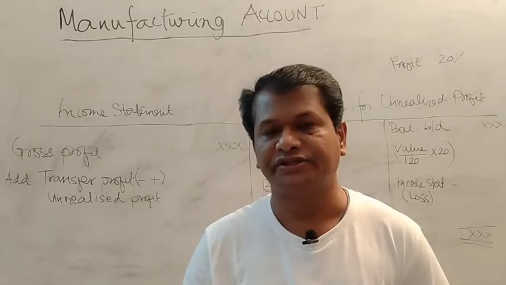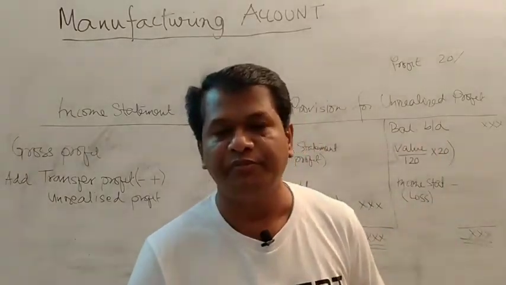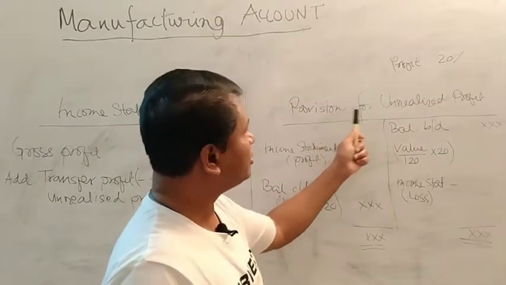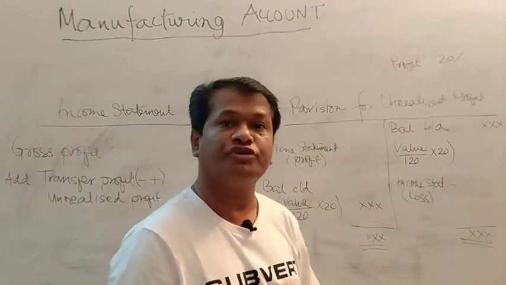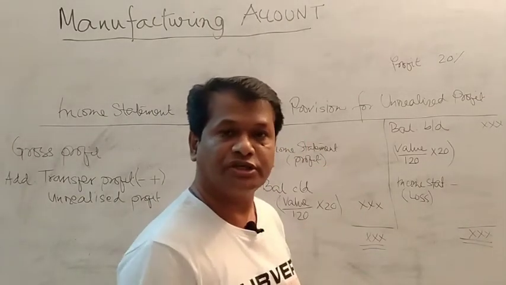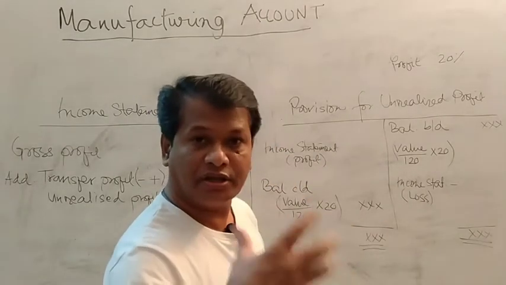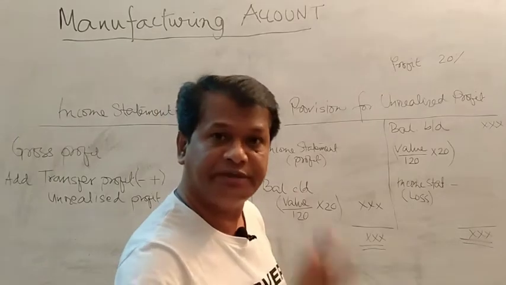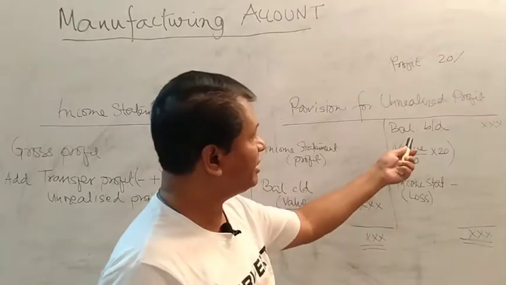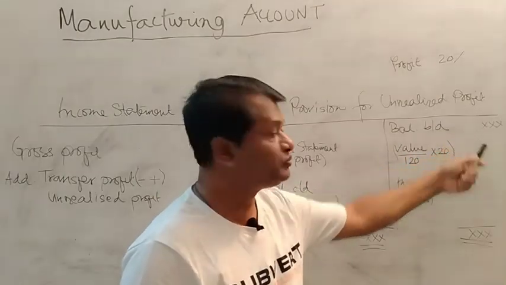Just watch. Some of the board is to be highlighted. Here is the provision for unrealized profit. Maybe the provision for unrealized profit is given in the trial balance or the information. This is the opening balance. So if the provision for unrealized profit is given, that figure is to be picked from the information and put over here as balance b/d.